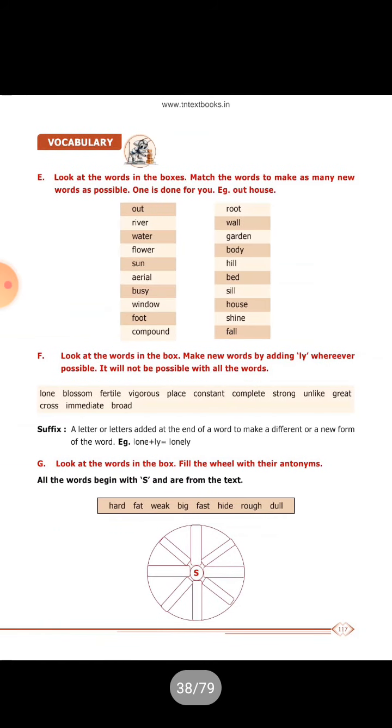Next one, vocabulary, compound words. Okay, F: you have to complete the prefix and suffix using ly. Then after G section, you have to finish the antonyms using the chart given that starts with S. Hard, soft; fat, slim; weak, strong; big, small; fast, slow; hide, show; rough, smooth.